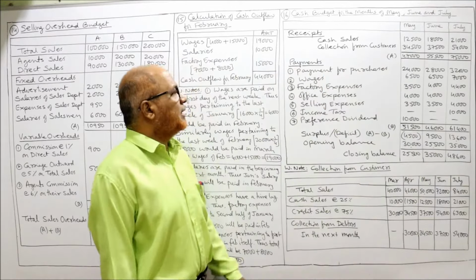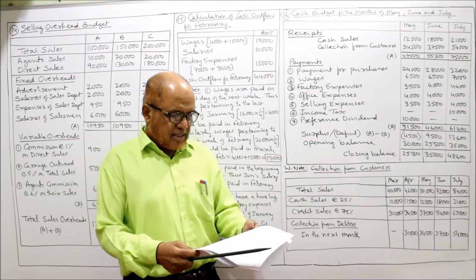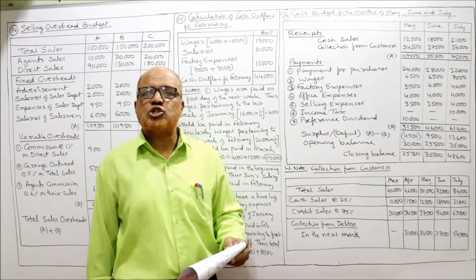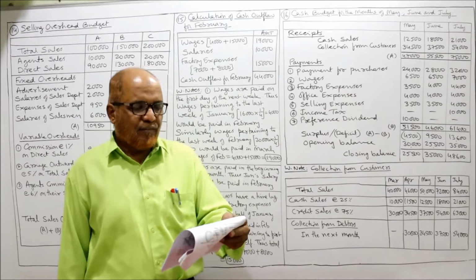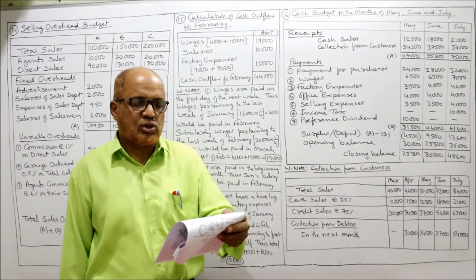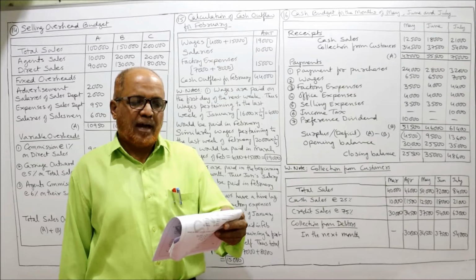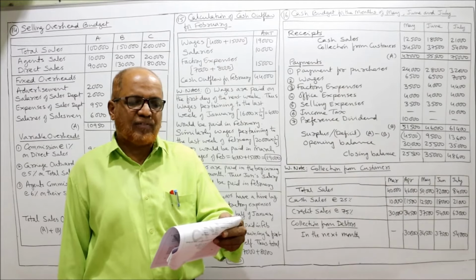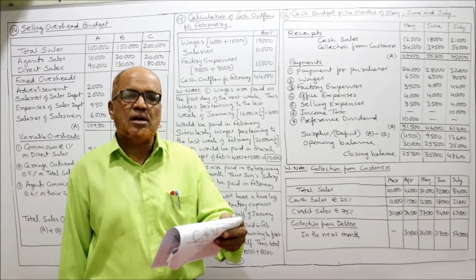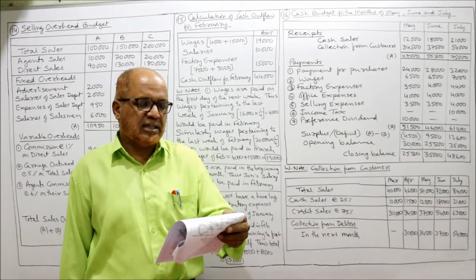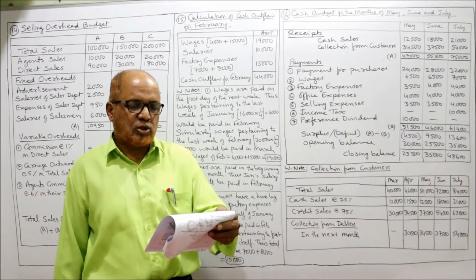Now, next problem is the 16th one. It's a cash budget problem. A firm expects to have 30,000 rupees in the bank on 1st May 1980 and requires you to prepare an estimate of cash position during the 3 months, May to July 1980. The following information is supplied to you.